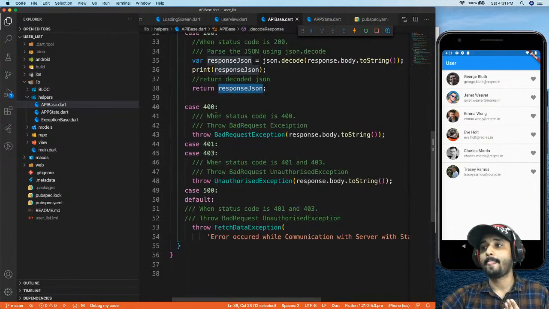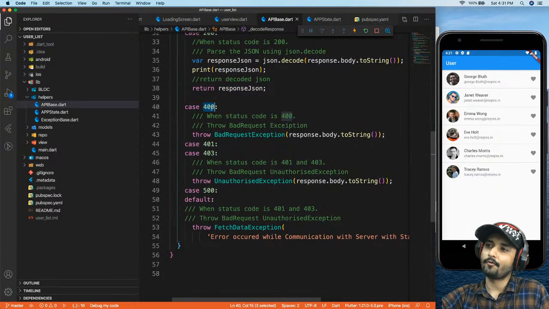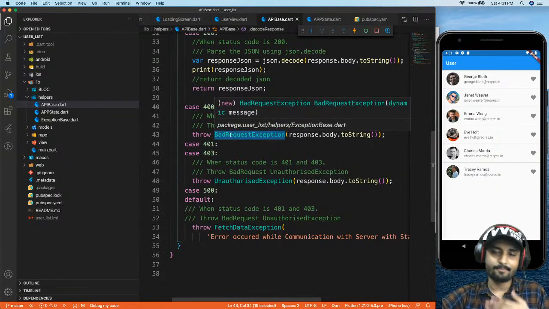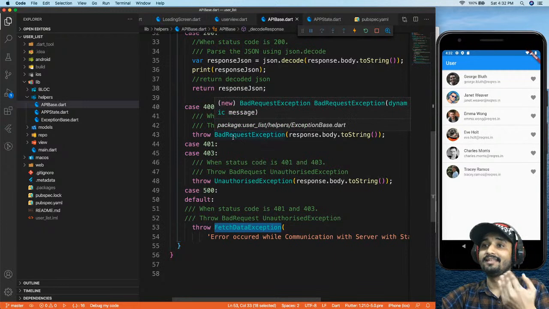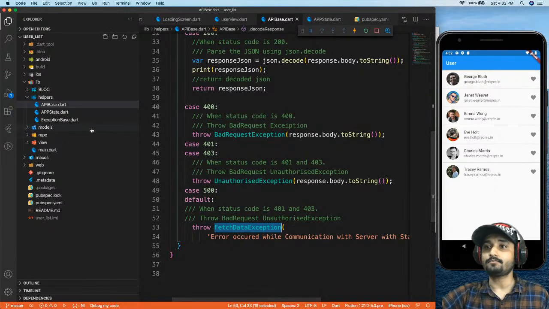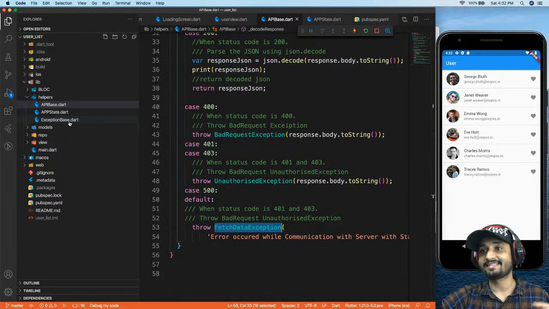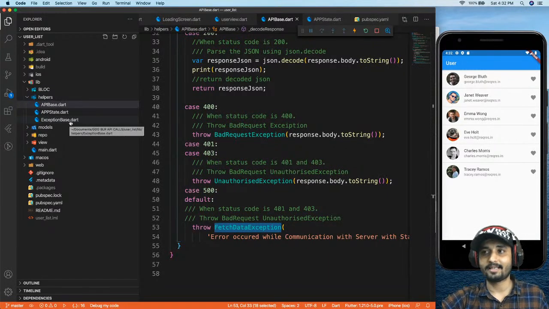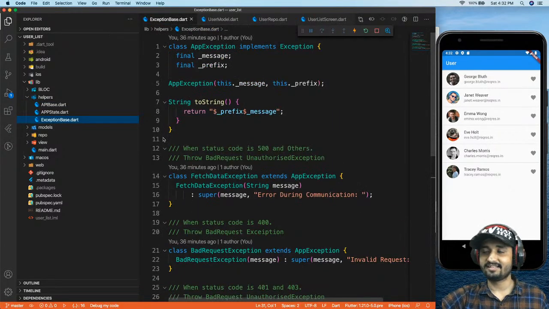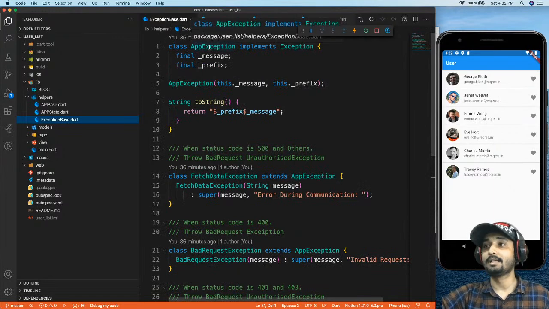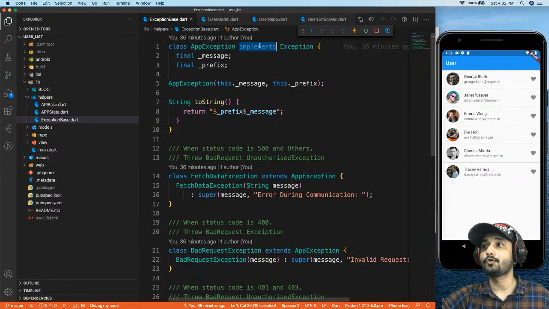Now if we have a status code of 400, then we need to throw an exception with some message. How do we throw this exception? How do we handle such cases, and how do we have this implemented in our app? So first thing is we are going to create a separate class for that. It is the best way to create a separate class to have all the exceptions implemented in that class, right? So I have something called exception base.dart right over here. If I just click on it, let's see, I have a class called AppException. It is going to implement Exception.